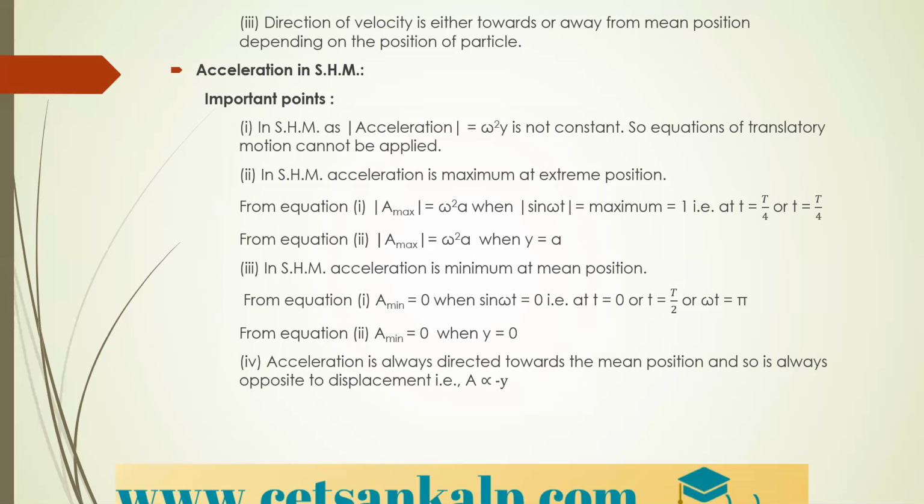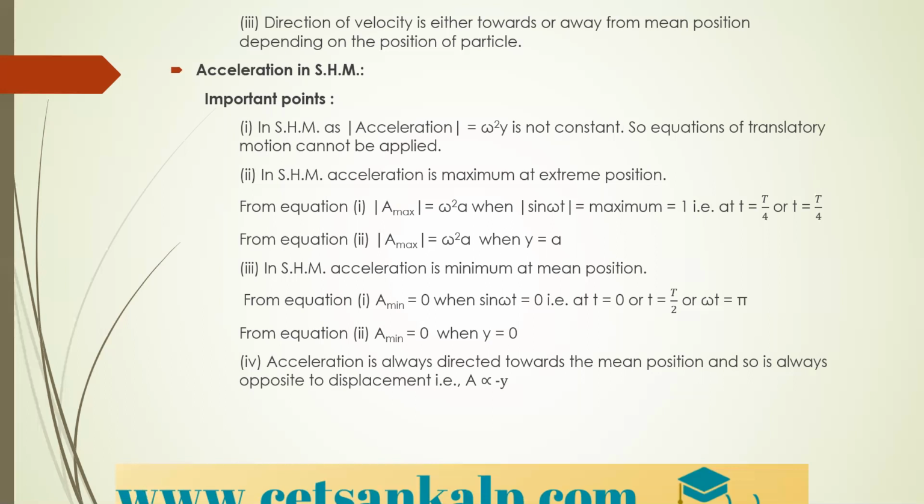Here, acceleration is equal to what we are getting? We are getting it as omega square into y. You need to remember what the acceleration expression is, and when it is maximum and when it is minimum. Acceleration is maximum at the extreme position and it is minimum at the mean position, right? Therefore we can write that A max is equal to omega square into A.